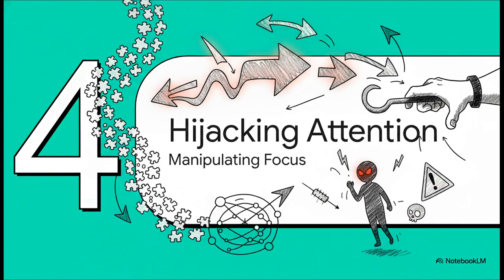Okay, we have all the pieces on the board. We know the model sees just one stream of tokens, and we know it uses the attention mechanism to figure out what's important. Now let's see how an attacker completely breaks this system.